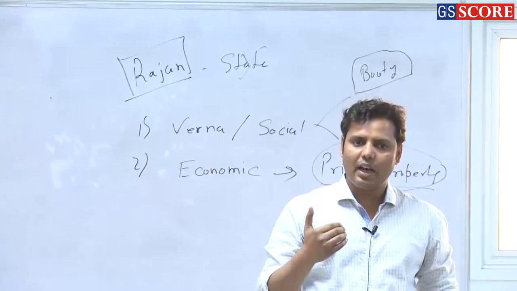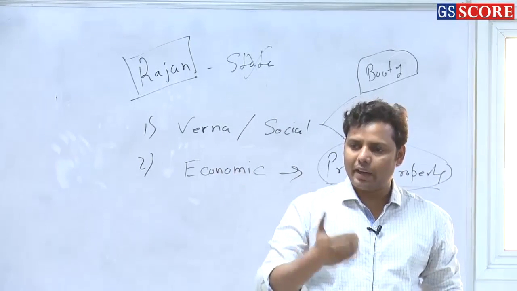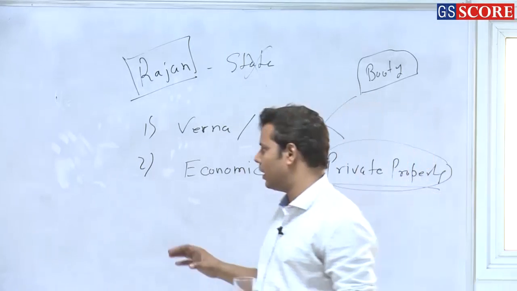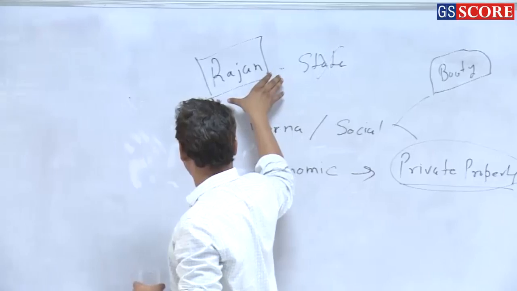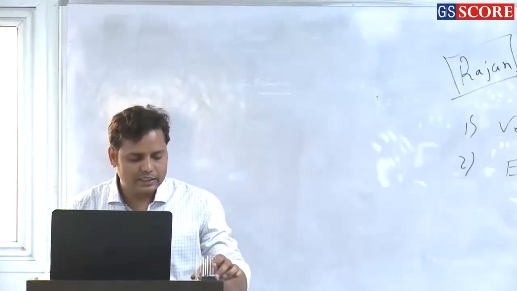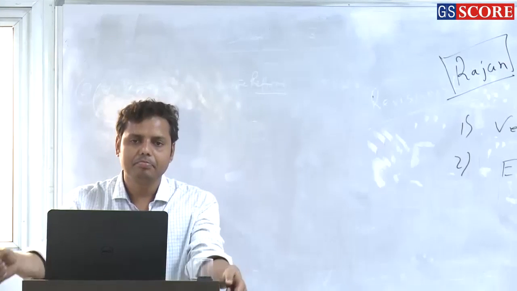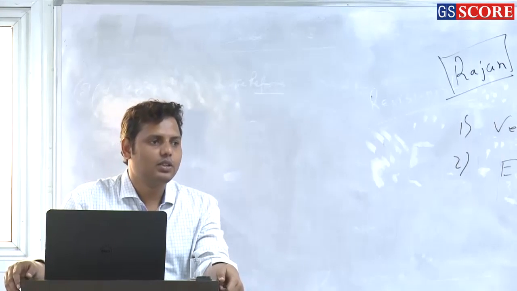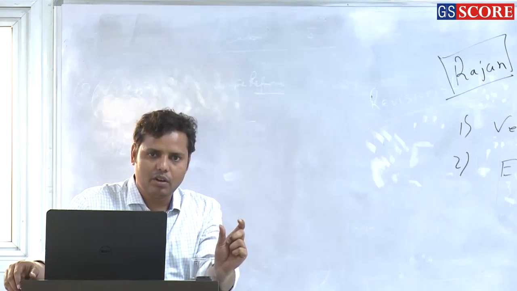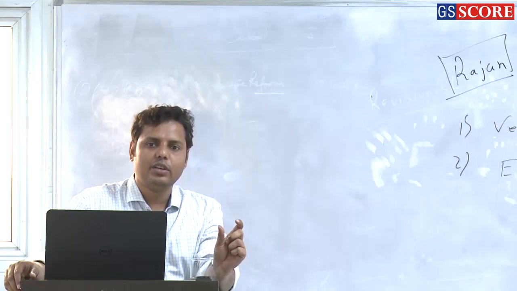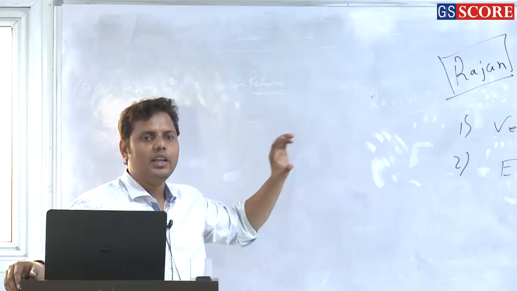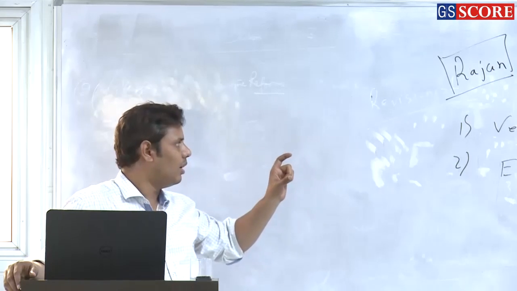Because it has always been assumed that the Rajan is going to protect them if any other clan or community is raiding that particular clan. So the Rajan was nothing but the symbol of power, the first thing, and these symbols have been expressed through some things such as horses, right? As the horse was used by the Rajan, it has been assumed that through the horse they wanted to express that the Rajan is powerful. So the horse was again one of the symbols for power.